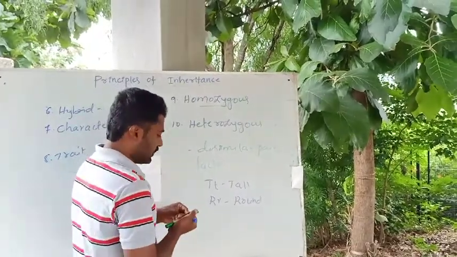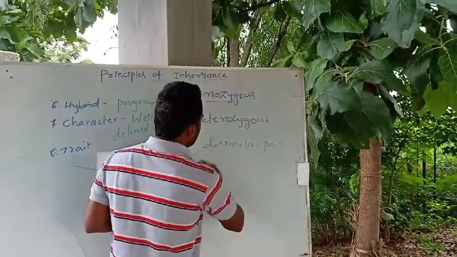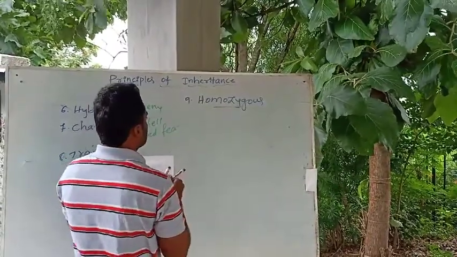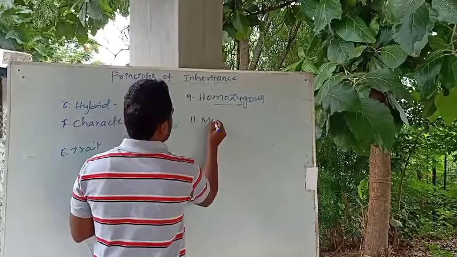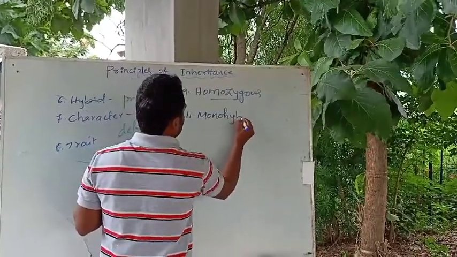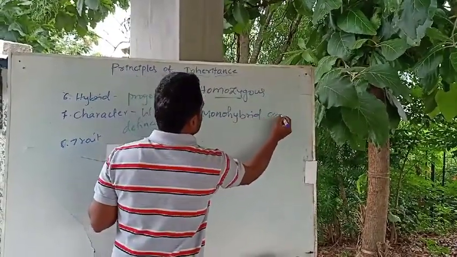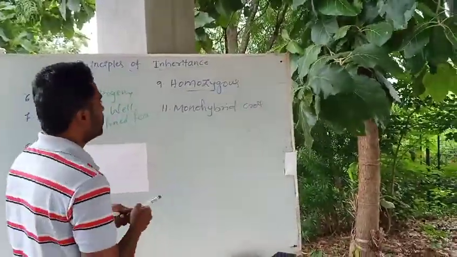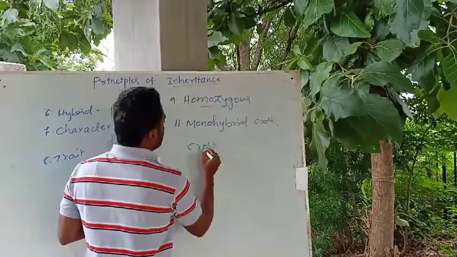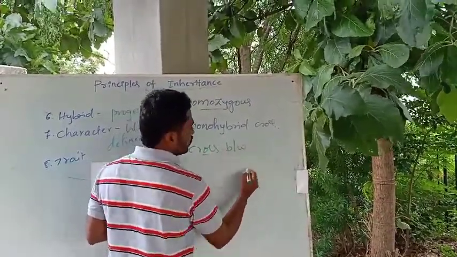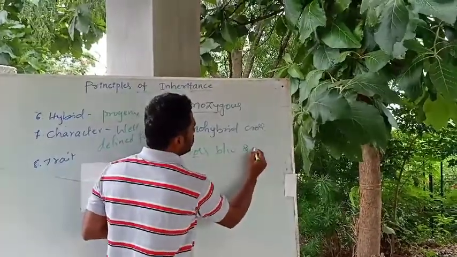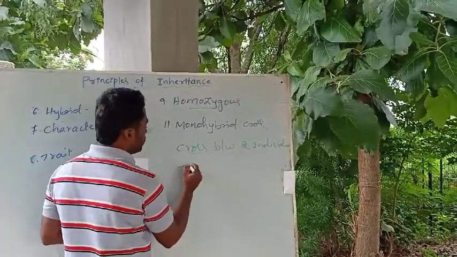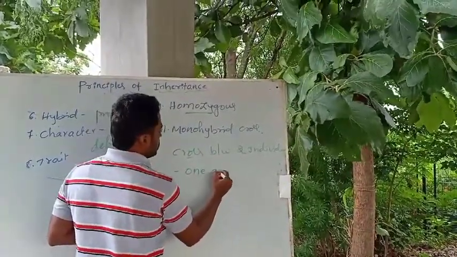And the next thing is monohybrid cross. This is a cross made between two individuals to study the inheritance of one gene.